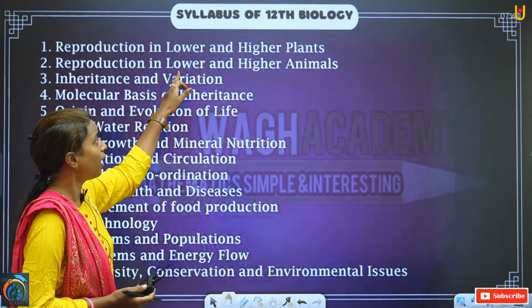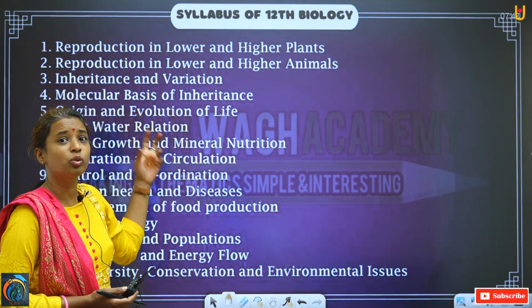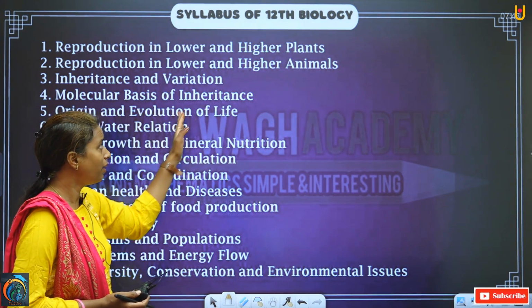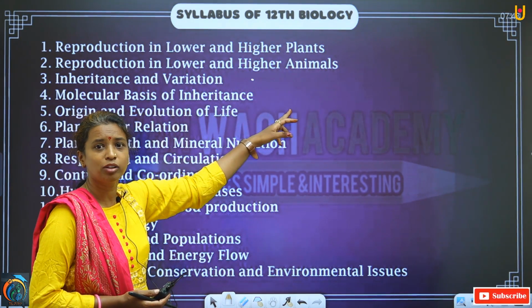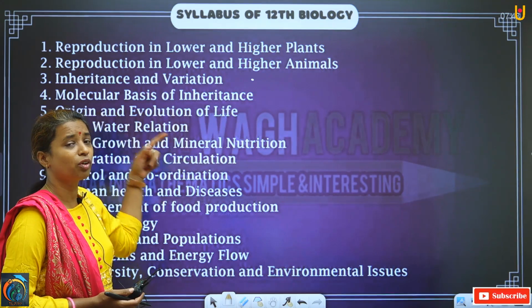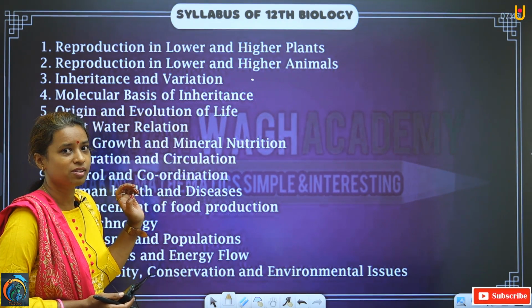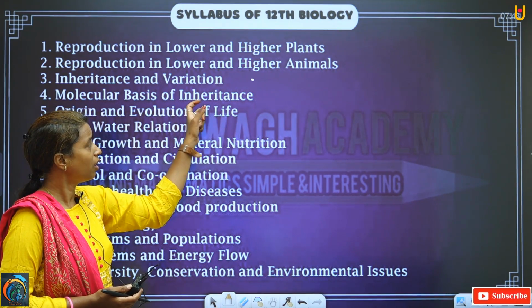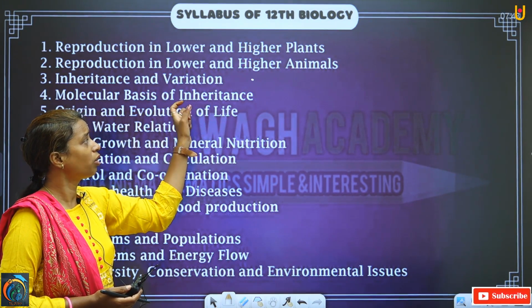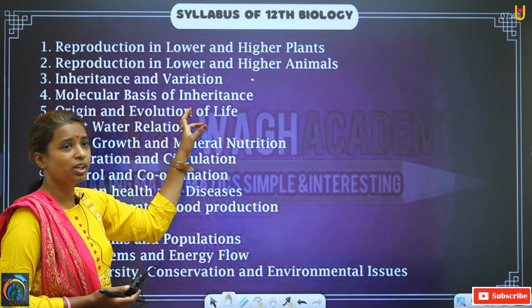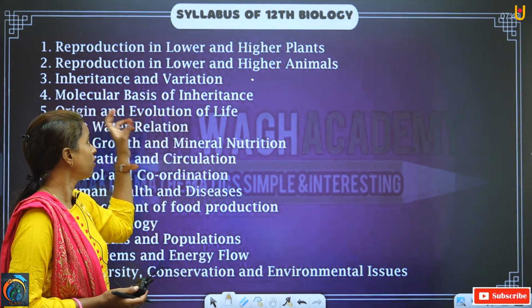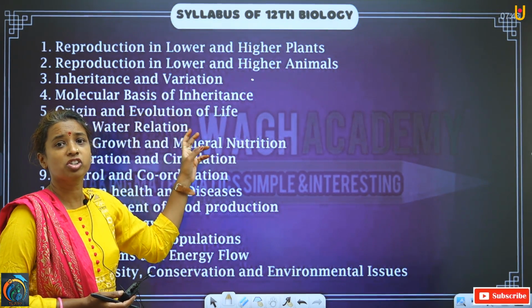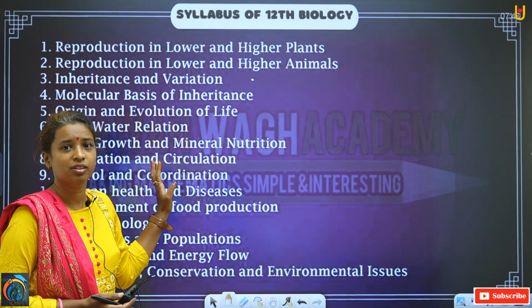Reproduction in lower animals takes a different way, and reproduction in higher animals also differs from that in lower animals. Here we are going to study different physiological or mechanical parts as well as different processes which are required for reproduction in animals.